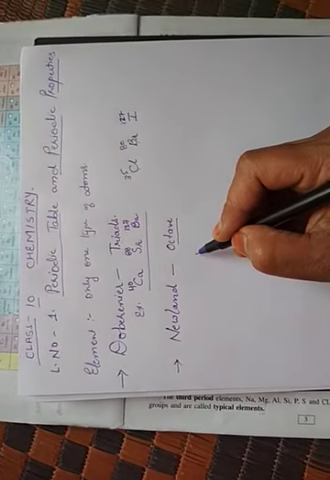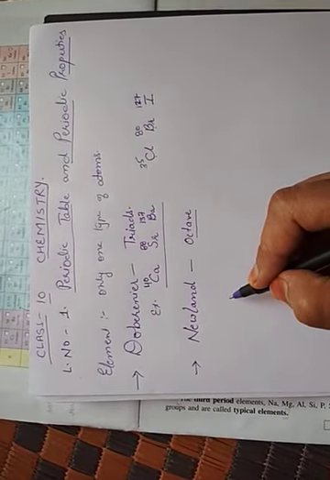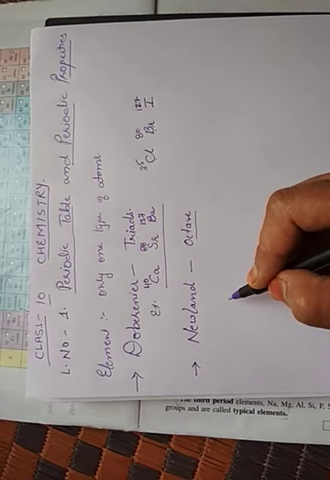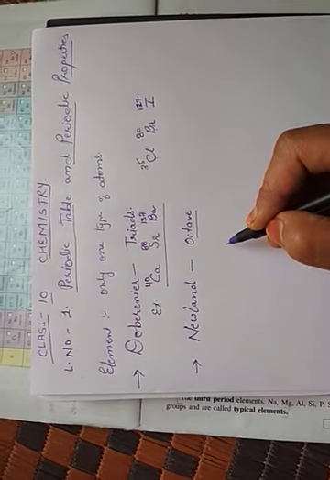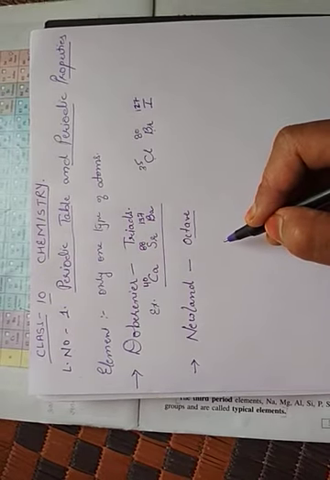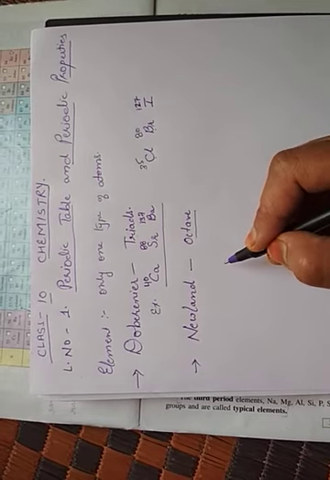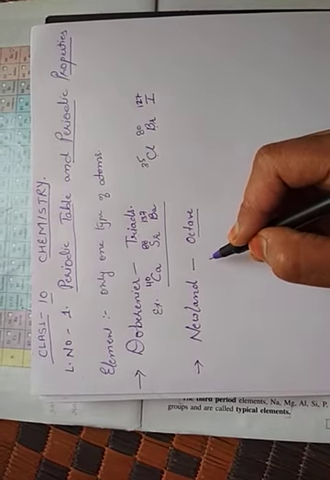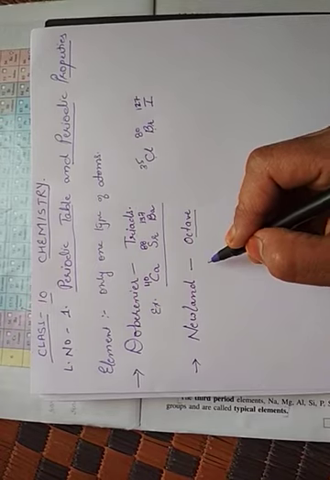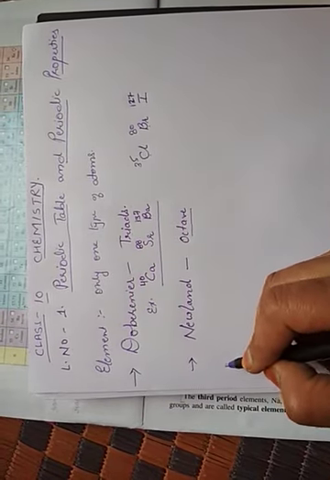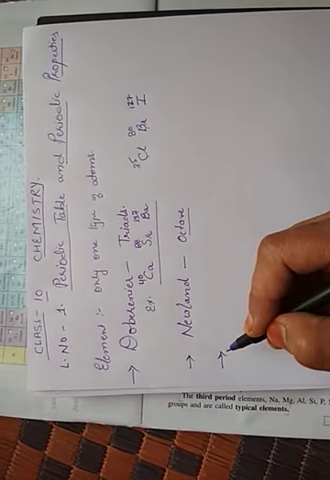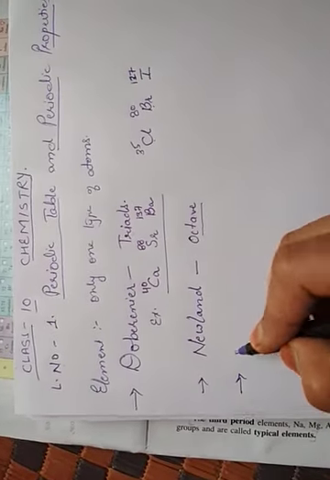But this classification was ruled out because when the inert gases, the noble gases, were discovered, they did not fit the Newlands octave classification. So it was also removed. The third attempt was given by the scientist Mendeleev.